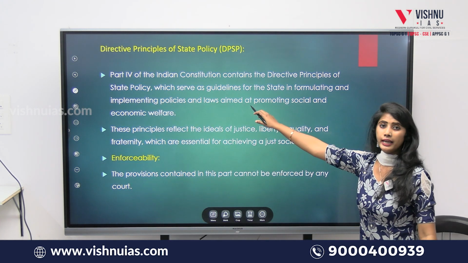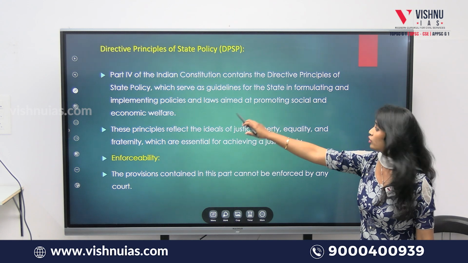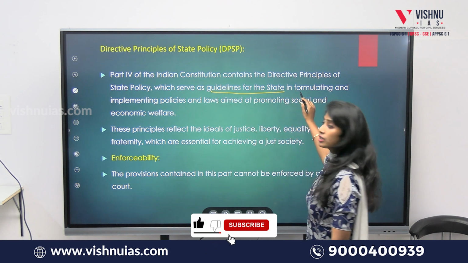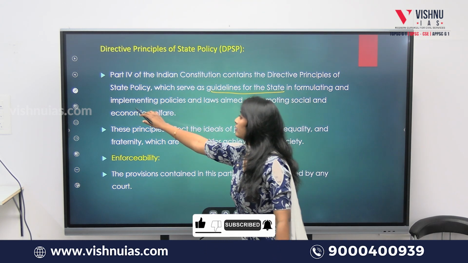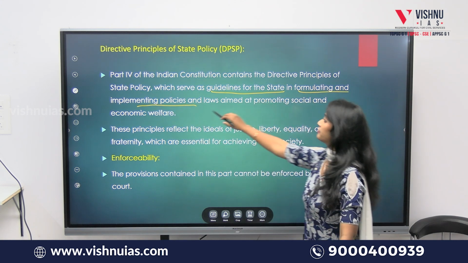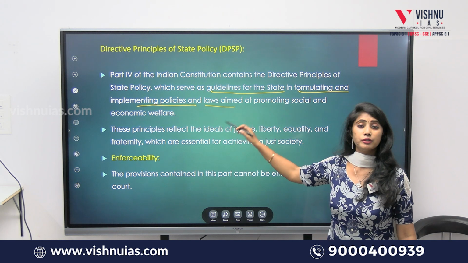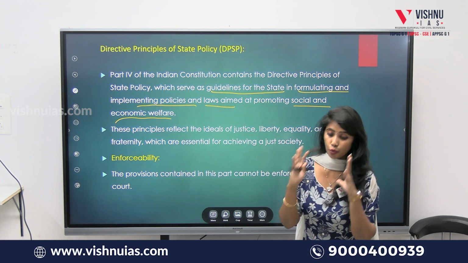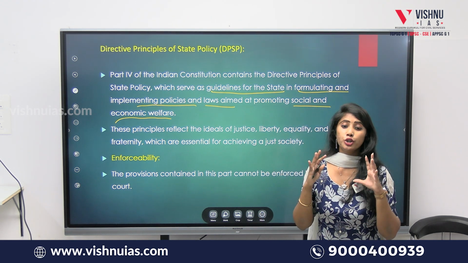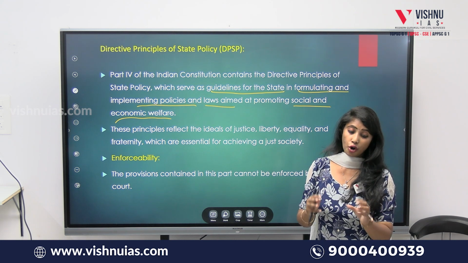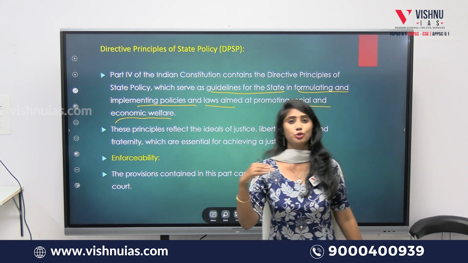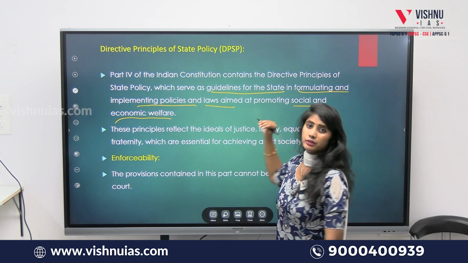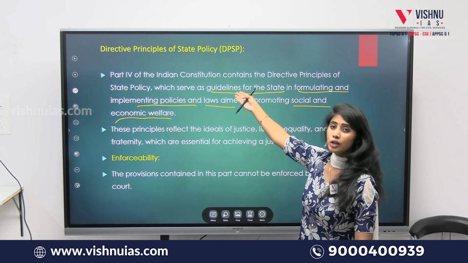So as usual, directive principles of the state policy are contained in part 4 of the Constitution. And they also serve as guidelines for the state for formulating as well as implementing policies and laws aimed at the social and economic welfare of the people. Every policy, every program, every law of the state should be made for the welfare of its citizens only, both economically as well as socially. So these laws or programs should be made in alignment with the principles given in the Constitution only.